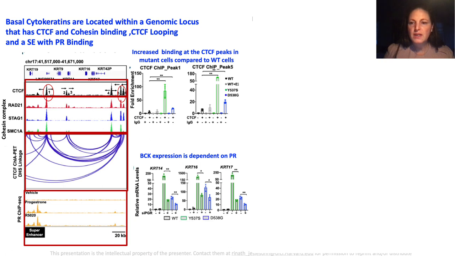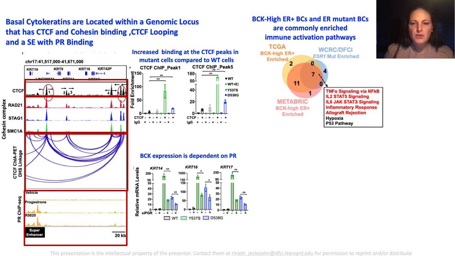Additionally, they showed that the basal cytokeratins are dependent on progesterone receptor, since their expression was decreased with silencing of the progesterone receptor. Lastly, the authors show that immune-related pathways are commonly enriched in the ER mutant tumors and other ER-positive tumors that have high basal cytokeratin expression.